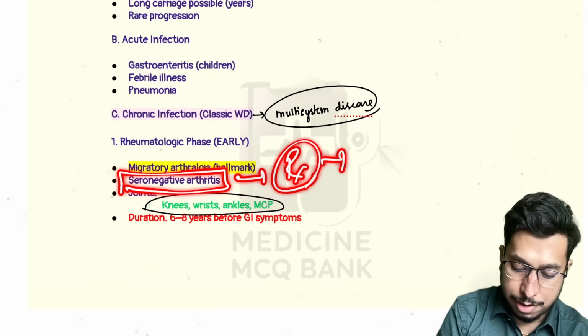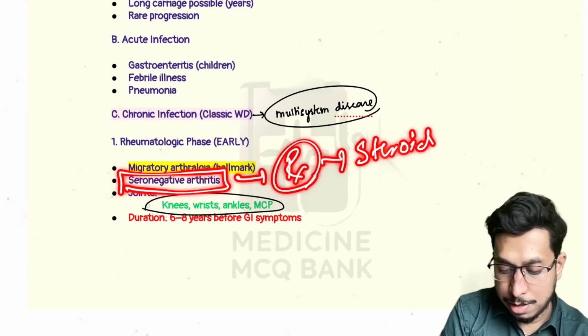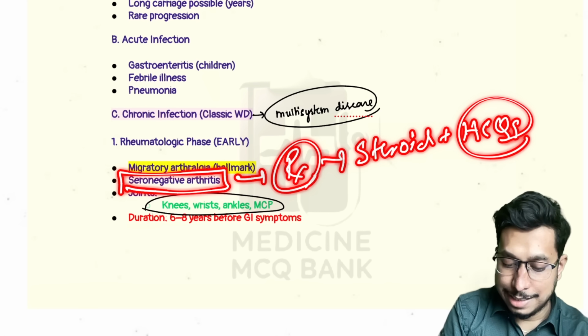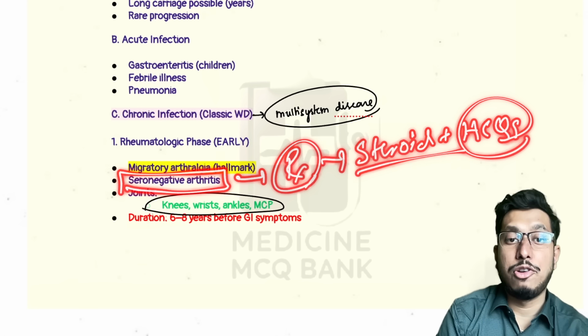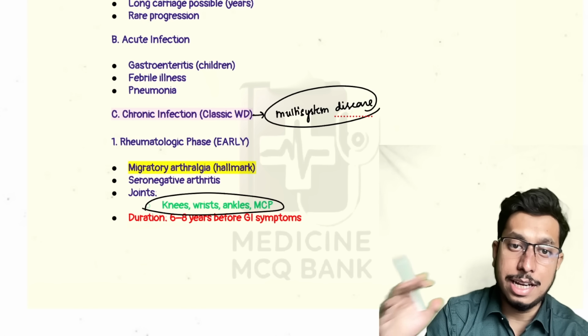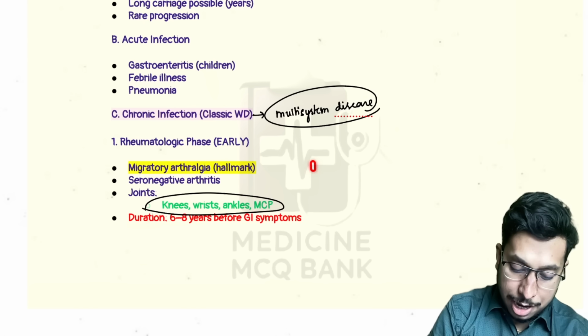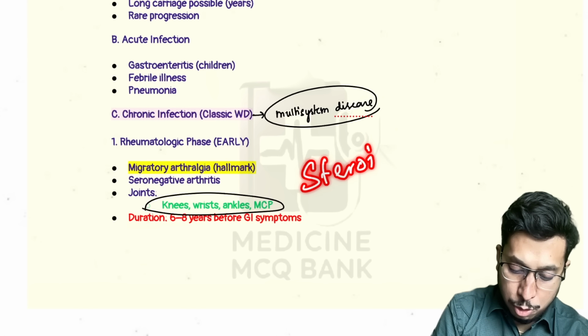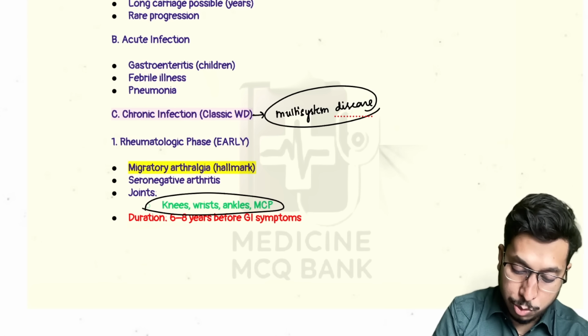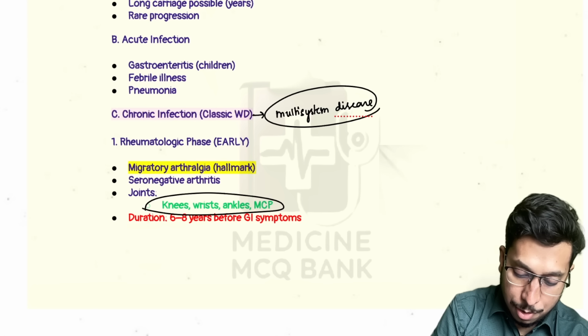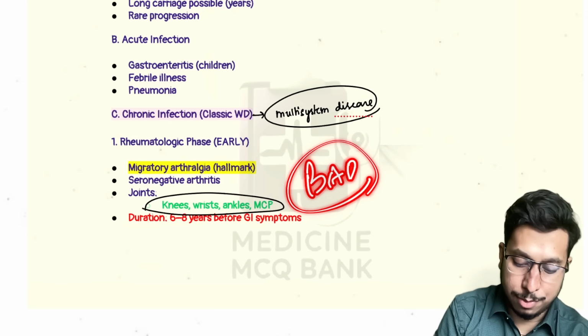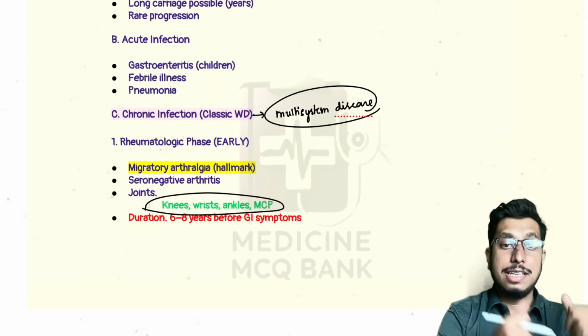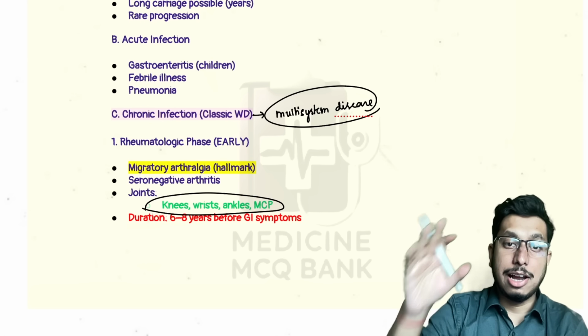What is the treatment? Treatment is usually steroids along with HCQS. If it is seronegative rheumatoid arthritis, steroid will resolve the disease and help the patient's symptoms. But steroid in Whipple's disease decreases immunity, and the pathogenesis was only a decrease in immunity, decrease in cell-mediated immunity, and decrease in Th1 response. That's why steroid will make the condition worse for the patient. So in the rheumatological phase of Tropheryma whipplei, the condition worsens with steroids.